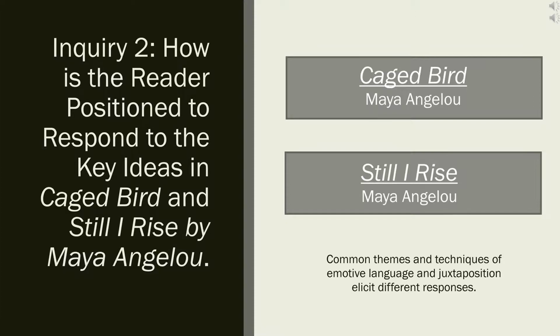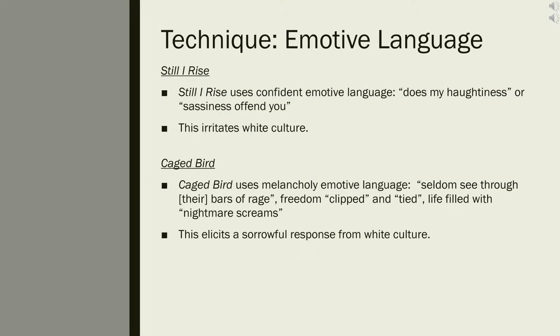and Still I Rise. Maya Angelou, the writer of Still I Rise and Caged Bird, uses similar poetic techniques of emotive language and juxtaposition, and the poems have a shared theme of unjust racial discrimination towards African American people. However, the intended response from Caucasian culture differs slightly between the poems. Emotive language is imperative to these poems to elicit a meaningful response from the reader.